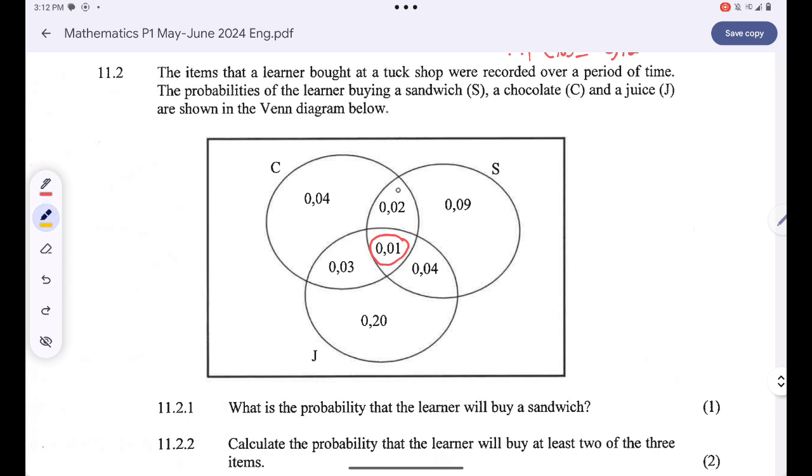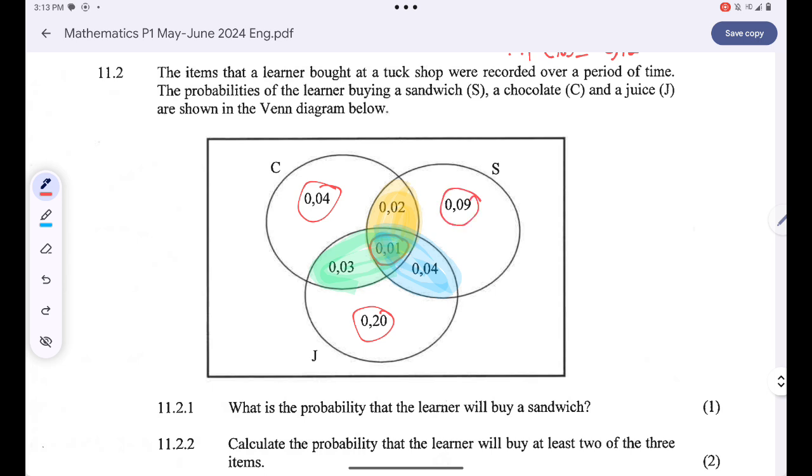The part which is highlighted in yellow represents the probability, the chances of a learner buying both chocolate and sandwich. The one highlighted in green represents the chances of a learner buying chocolate and juice. And the one highlighted in blue represents the probability of a learner buying a sandwich and juice as well. And then these parts represent the probability of a learner buying chocolate only. This is juice only, and that is sandwich only.